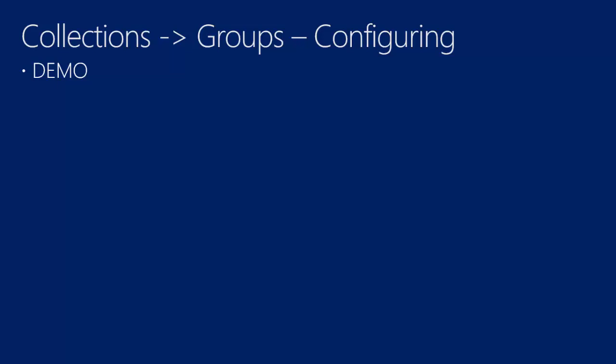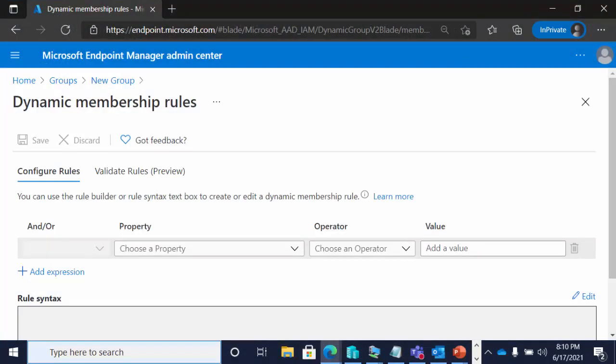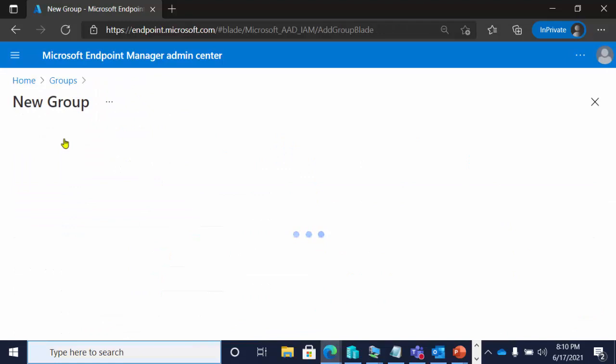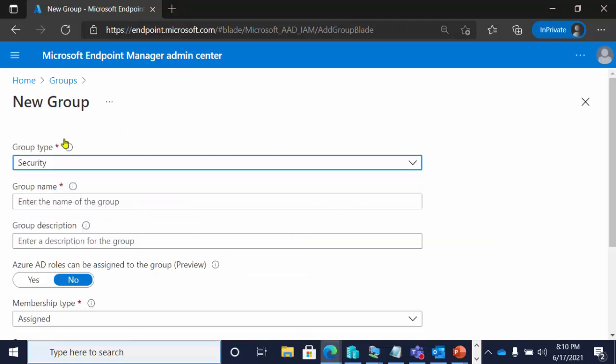So all of that said, let's actually go through configuring this in the UI part that you need to do. There are two parts, and you'll see these a couple of times. The first part takes place in Azure. I will do this in the Endpoint Manager Admin Center because that is the same as doing it in the Azure portal, just a shortcut. So I'm going to go to groups and start creating a new group. You already saw me do this, but I'm going to fill in a little bit more this time.